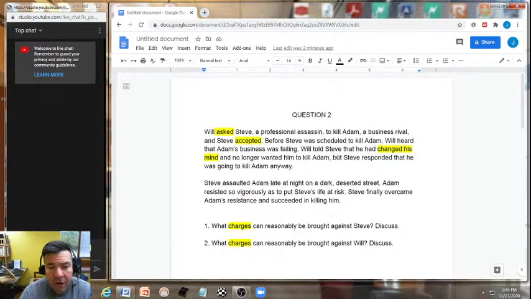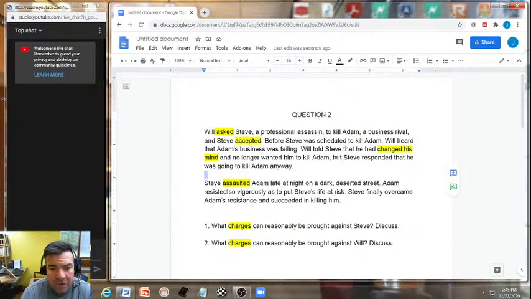Now we find out that Steve responded that he was going to kill Adam anyway. There's your possible intent to kill aspect for Steve. Steve assaulted Adam late at night on a dark, deserted street, leading up to the additional aspect of possible aggravated assault. And then Adam resisted so vigorously.